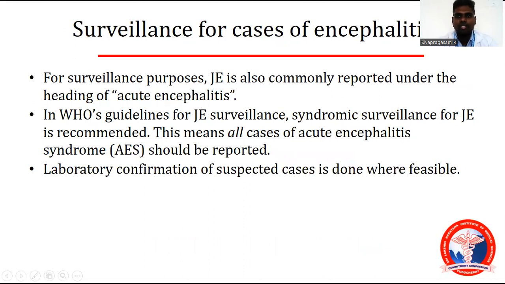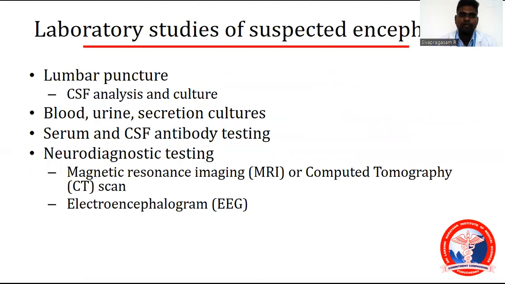Surveillance for cases of encephalitis. For surveillance purposes, JE is most commonly reported under the heading of acute encephalitis. In WHO's guidelines for JE surveillance, syndromic surveillance for JE is recommended. This means all cases of acute encephalitis syndrome should be reported. Laboratory confirmation of suspected cases is done where feasible.